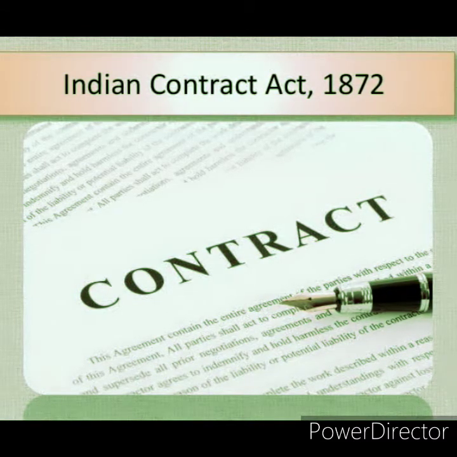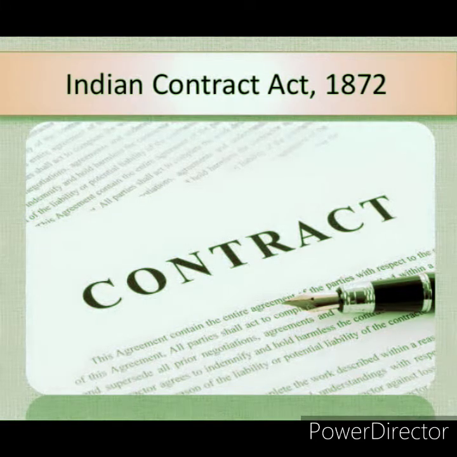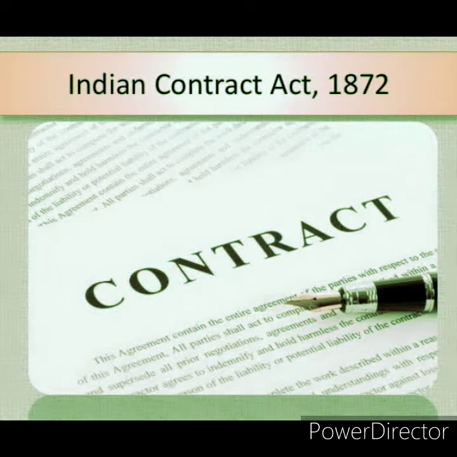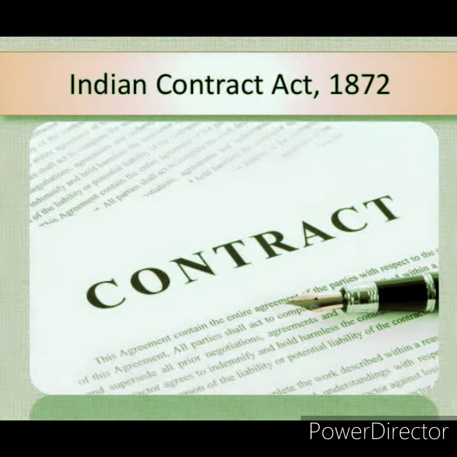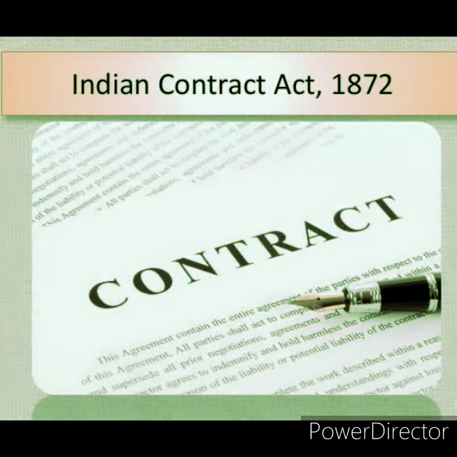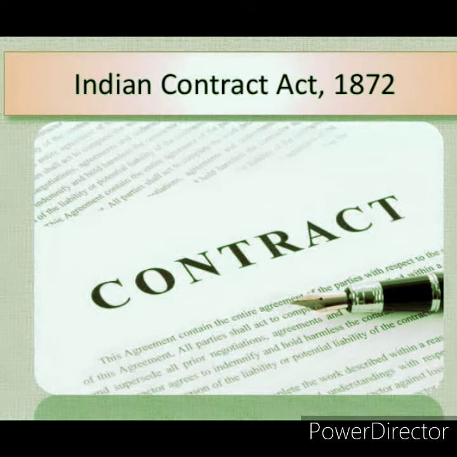So, it can be said that the Act is not exhaustive. Various acts deal with specific kinds of contract. For example, Transfer of Property Act, Specific Relief Act, Negotiable Instruments Act, Companies Act, Partnership Act, etc.